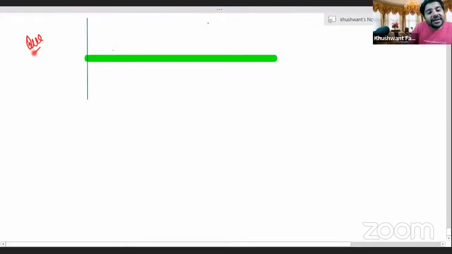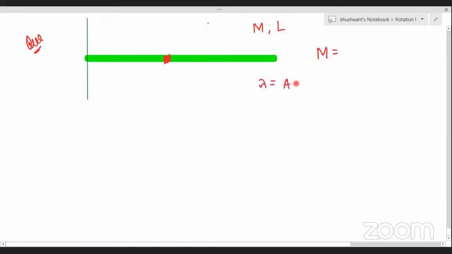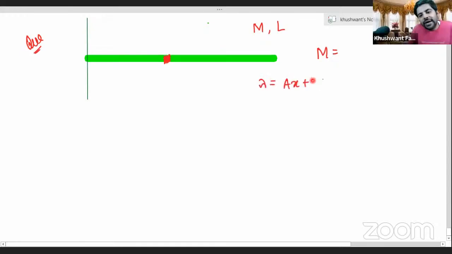Aanchal, we are given the mass value here of the total rod of capital M and length L. We calculated capital M as, what did it come to, Aanchal? If lambda is ax plus bx square, what is the value for mass that we just calculated? Yes, Aanchal, it is equal to aL square by 2 plus bL cube by 3, right? Yes, sir. Okay, we calculated the value for mass.